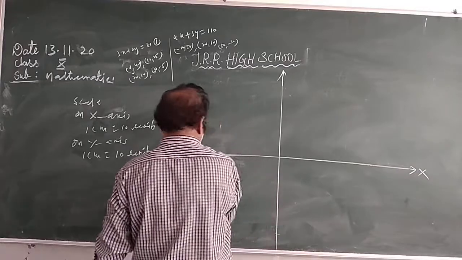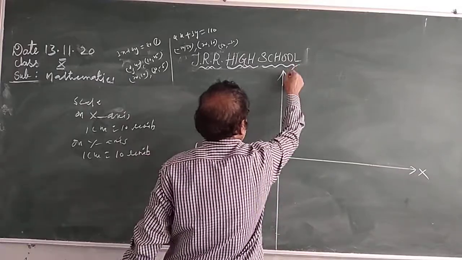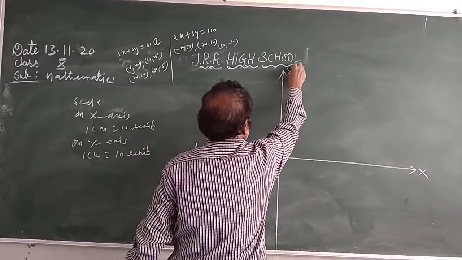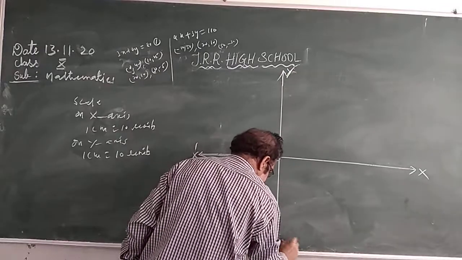X dash, 0, y. This is y, this is y dash.